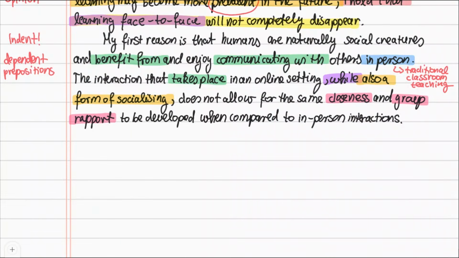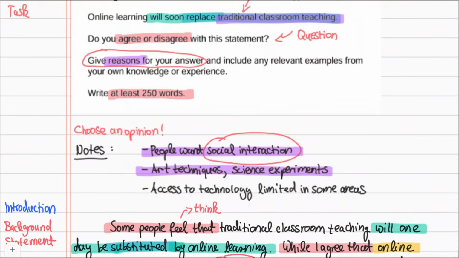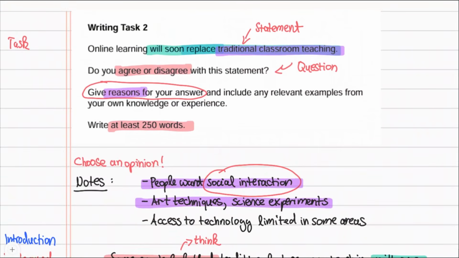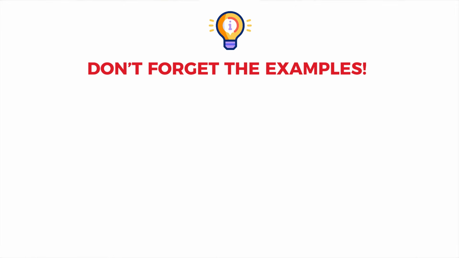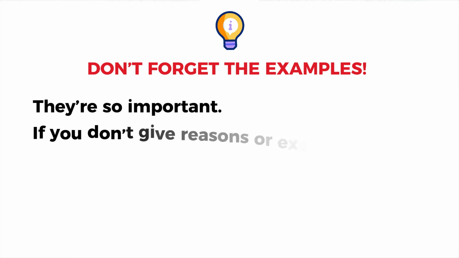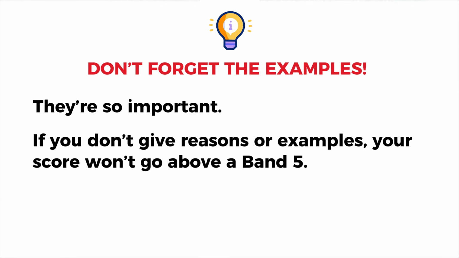Now, we've already stated our first reason and given some details. What comes next is an example to support this reason. Remember that the question specifies, give reasons for your answer and include any relevant examples from your own knowledge or experience. Whatever you do, don't forget the examples. They're so important. If you don't give reasons or examples, your score won't go above a band 5.